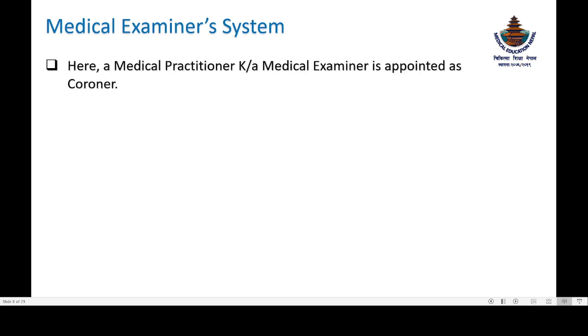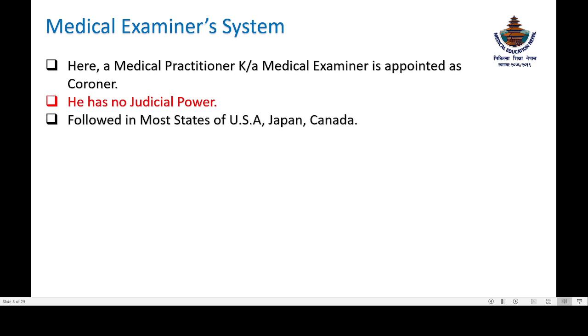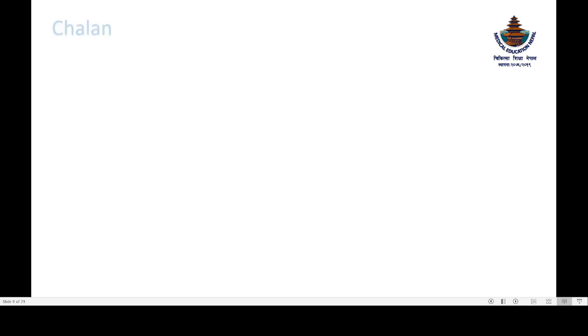Now, medical examiner system. Here, a medical practitioner, also known as the medical examiner, is appointed as a coroner, and he has no judicial power. It is followed in most of the states of the United States of America, Japan, and Canada, and it is not followed in Nepal, Bangladesh, or India.